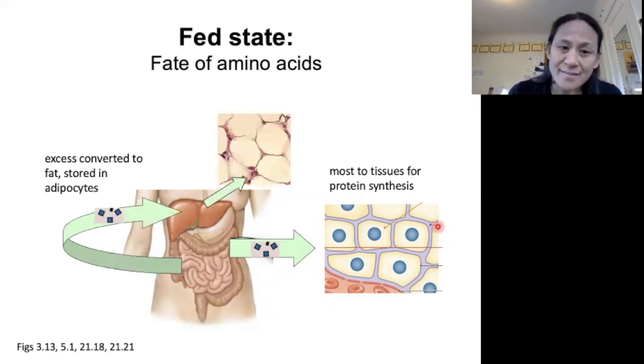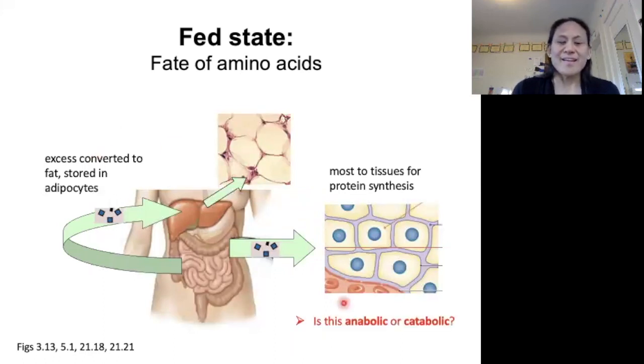The excess amino acids are converted to fat and then stored in adipocytes. Adipocytes are fat cells. Okay, so they're stored in our fat tissue. Is this an anabolic or catabolic process? Think about that for a second.